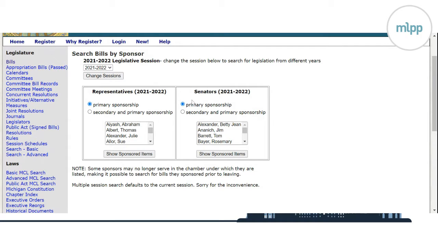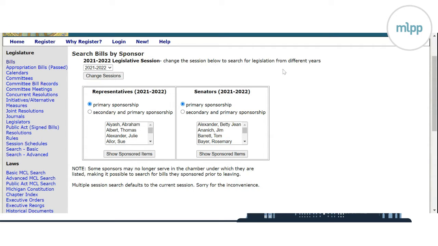Primary sponsorship is usually only going to be 1 or 2 lawmakers, and they are essentially the lead on that issue. They requested the bill. It is their baby, so to speak, their pet issue. And then secondary sponsorship is anyone they work with in the House or Senate that agrees that it's a good idea and wants to co-sponsor it. So if you're looking for any issue that a legislator has put their name on, you would look at secondary and primary sponsorship.